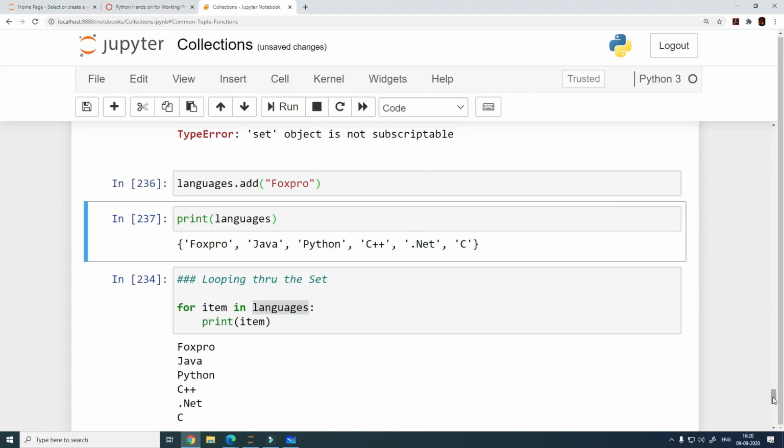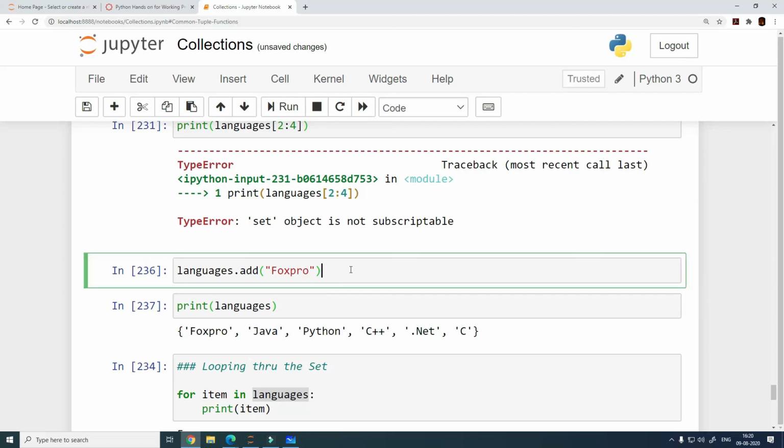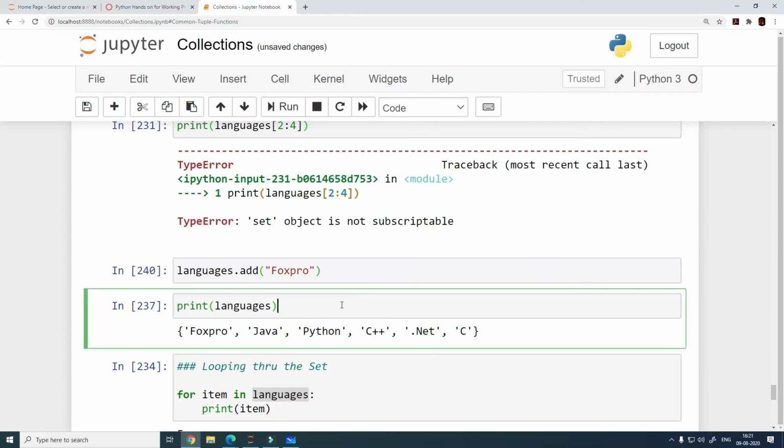One thing which is also a property of this set is, let's see what is happening. I already have a set where foxpro is added, and I'm running this command multiple times. I ran it multiple times, but then my set is not adding foxpro multiple times. It is only showing foxpro once. Why is that happening? Will it be the same in case of a list and in case of a tuple? So the answer is no.